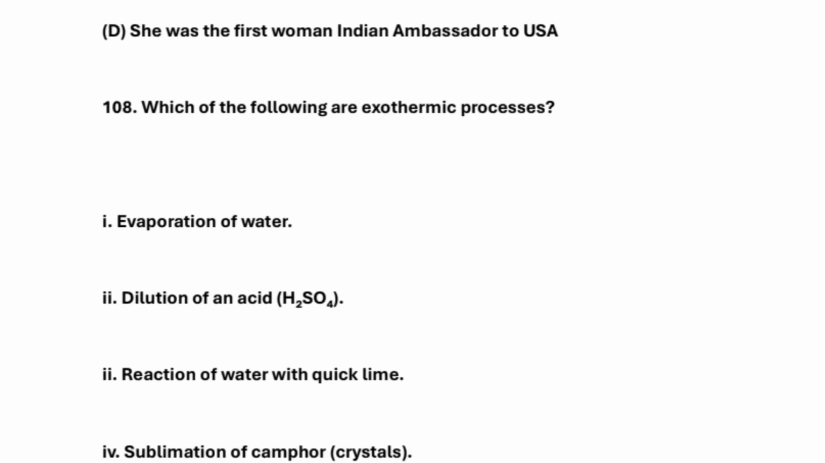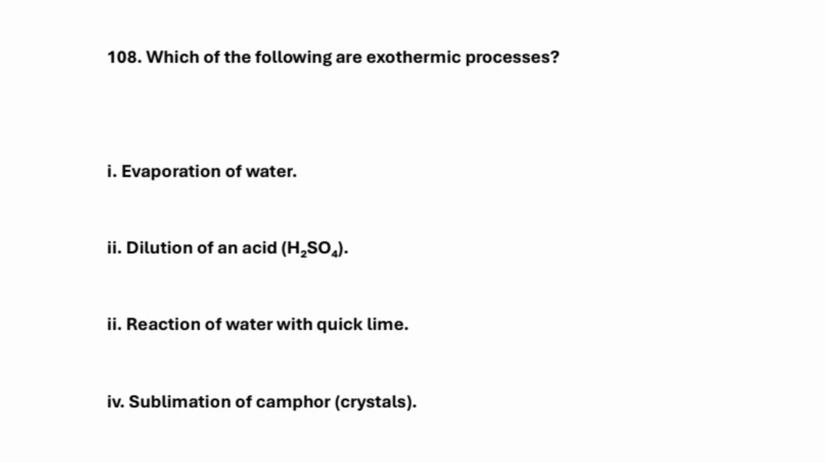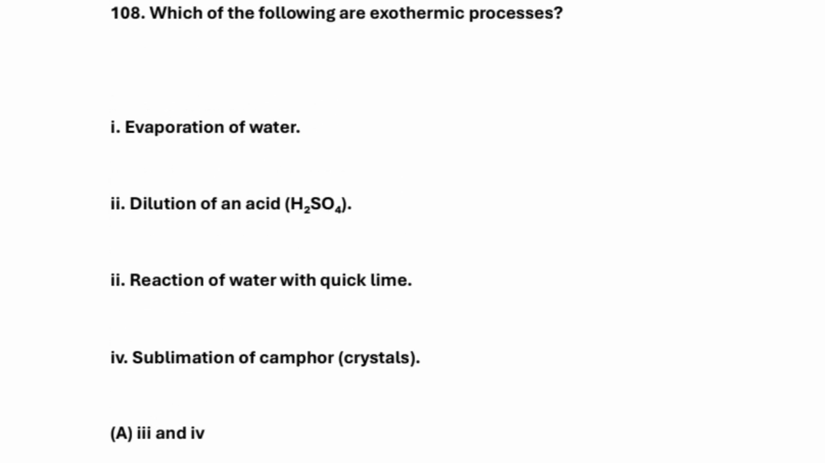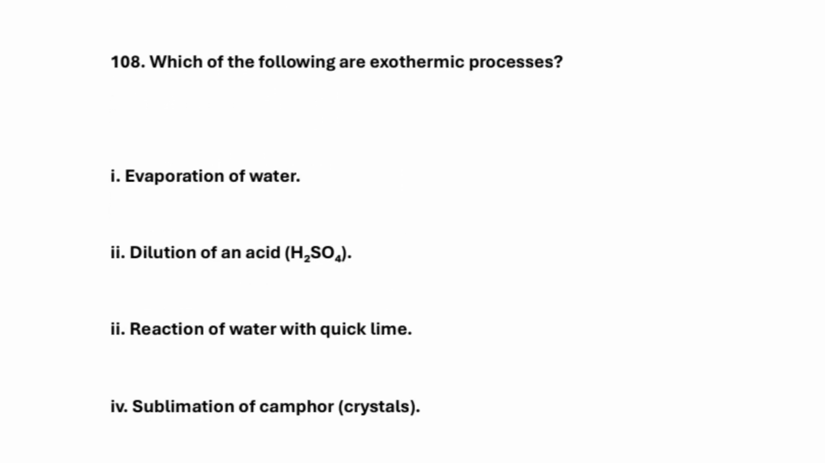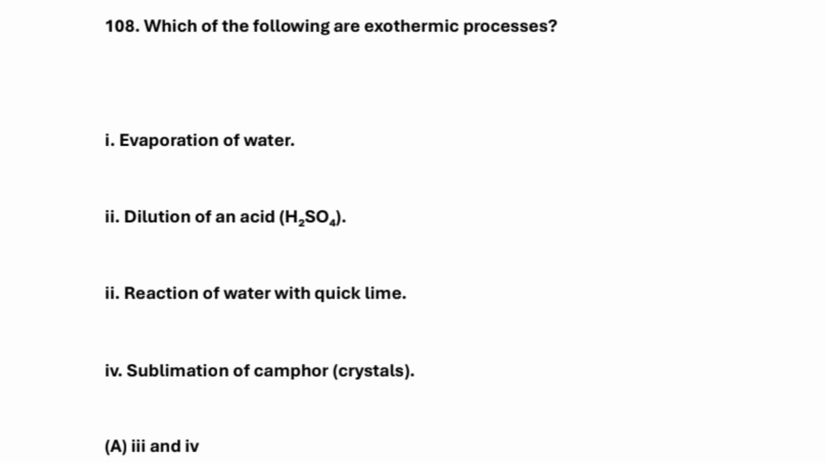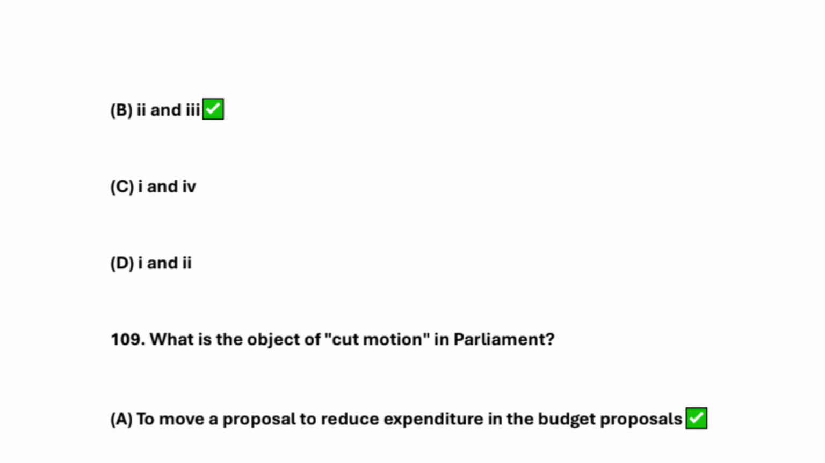Next question is what? Which of the following are exothermic processes? Okay, so the answer is what here? 2 and 3, right? 2 and 3 is the answer here. Which of the exothermic processes? So 2 and 3, right? Okay, so it's a dilution of an acid H2SO4, right, and the reaction of the water with quicklime, right? Okay, let's move on.